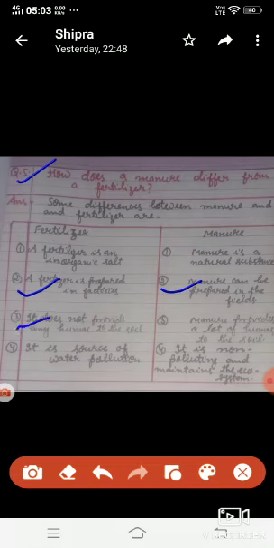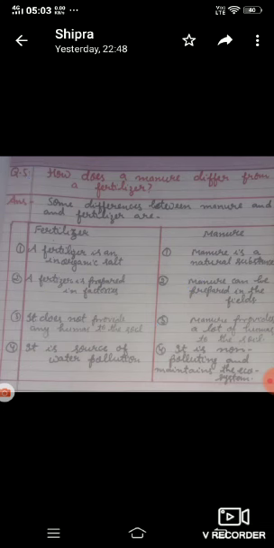Third one is, fertilizer does not provide any humus to the soil, but manure provides a lot of humus to the soil. Fertilizer is a source of water pollution, but manure is non-polluting and maintains the ecosystem.